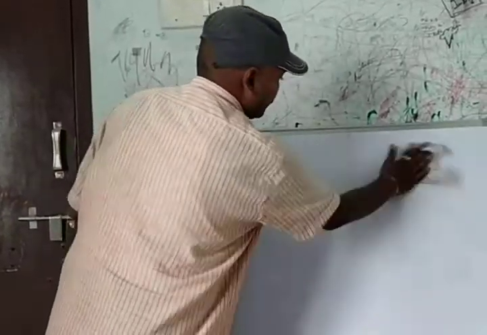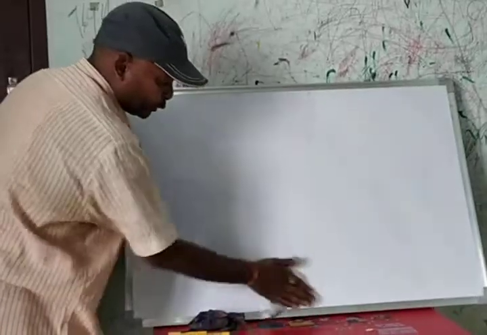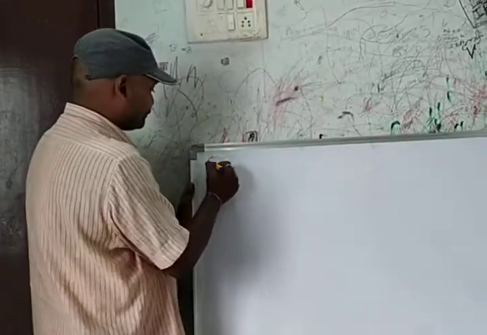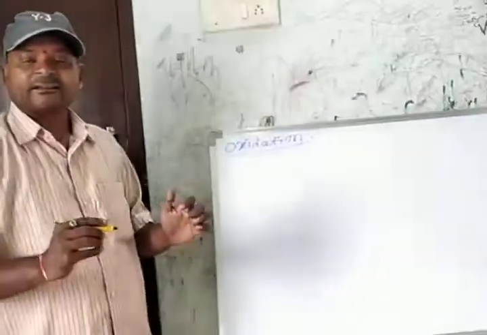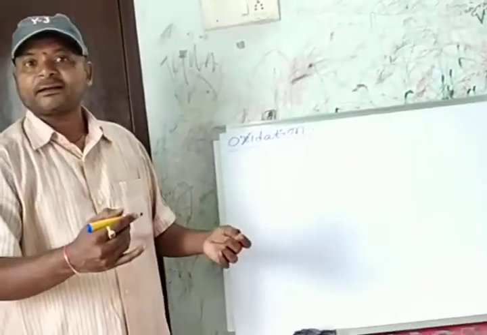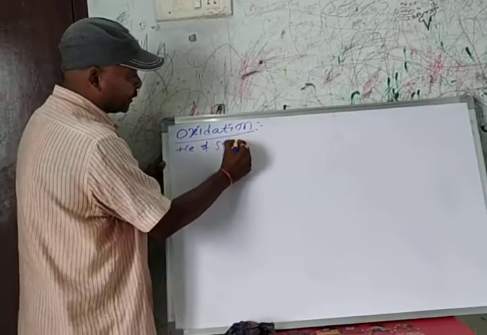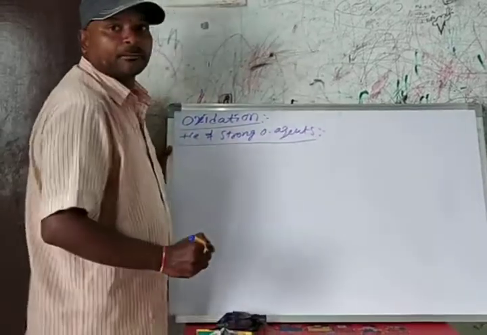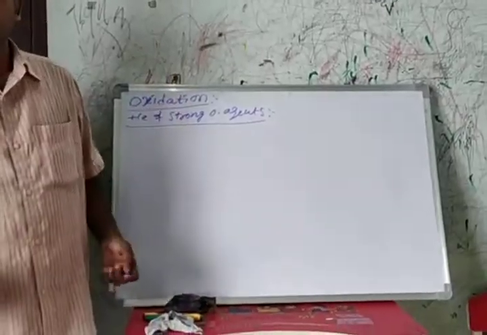Chromium trioxide and PCC, pyridinium chlorochromate, act as mild oxidizing agents. So we will see oxidation in the presence of strong oxidizing agents, and then mild oxidation.